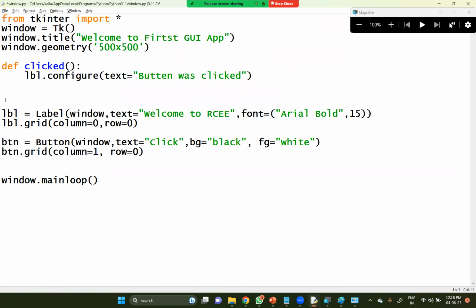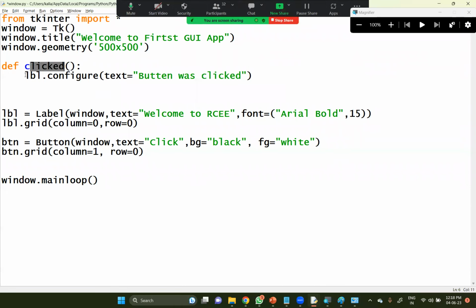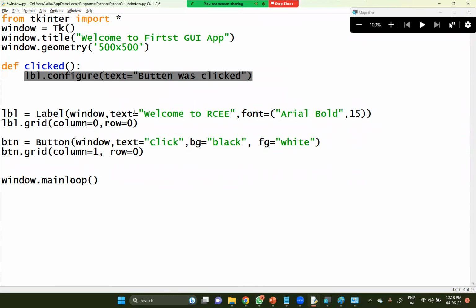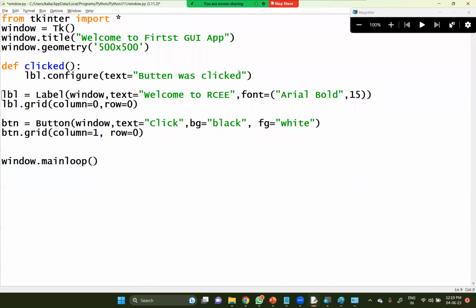Whenever this particular function is executed, the label will be configured with this text. Configuration means that instead of this particular text, you are displayed with this new text. The text welcome to RCE will be gone, and button was clicked will be displayed here. When you click on that, the clicked function is called after the button.